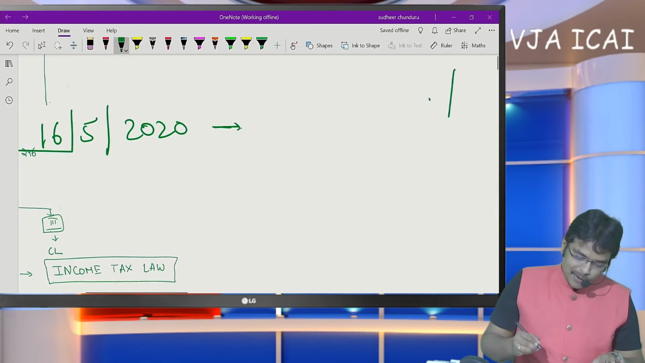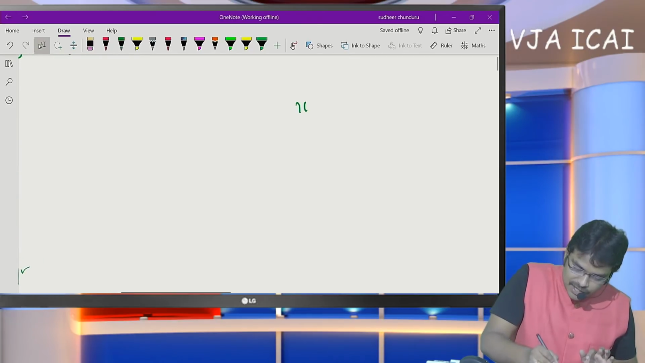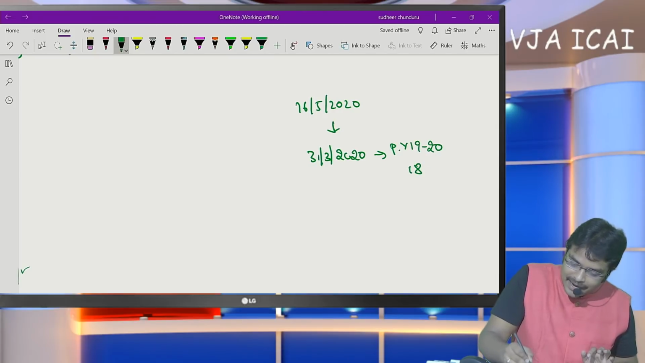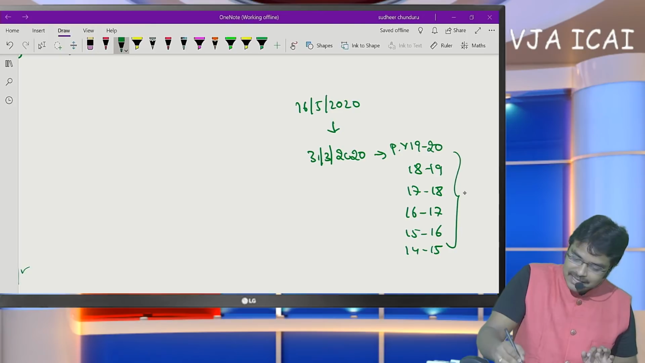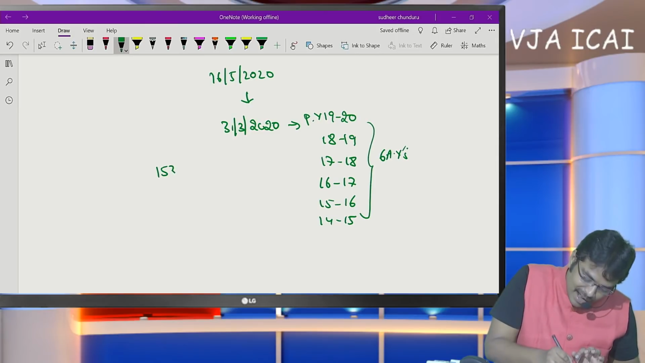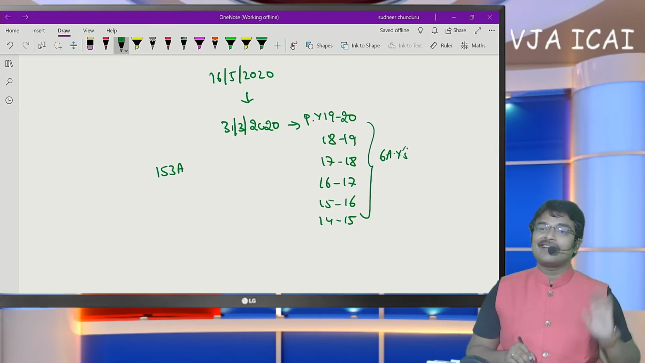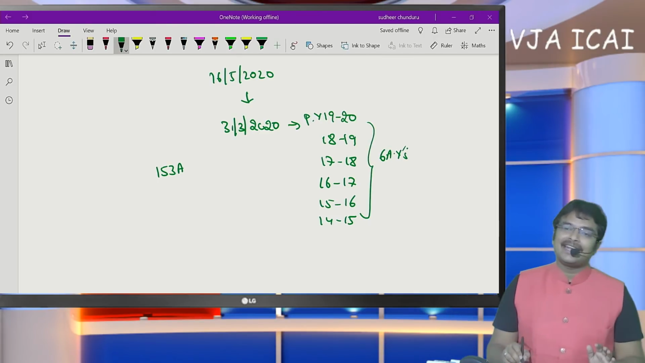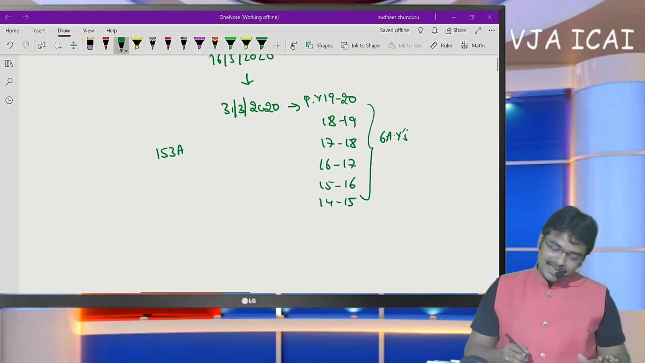This 6 assessment year count begins from the 16th May 2020. The recent ending year is 31st March 2020. That means previous years 1920, 1819, 1718, 1617, 1516, 1415. Like this, 6 assessment years returns have to be filed by the SSE under section 153A, not under section 139. Under 153A, ITRs are one and the same, 1 to 7 ITRs only. Applicable ITR should be selected and past 6 assessment years shall be filed.